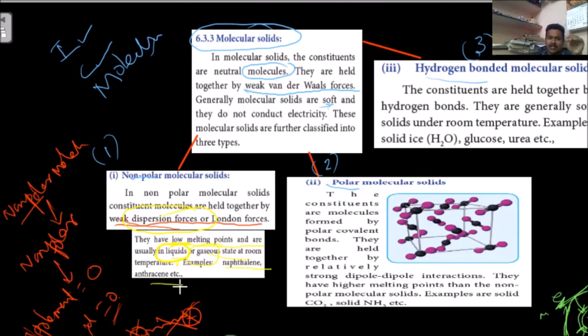Naphthalene and anthracene are examples. For each category, we have to remember one example. That is our responsibility. The second one is polar molecules.